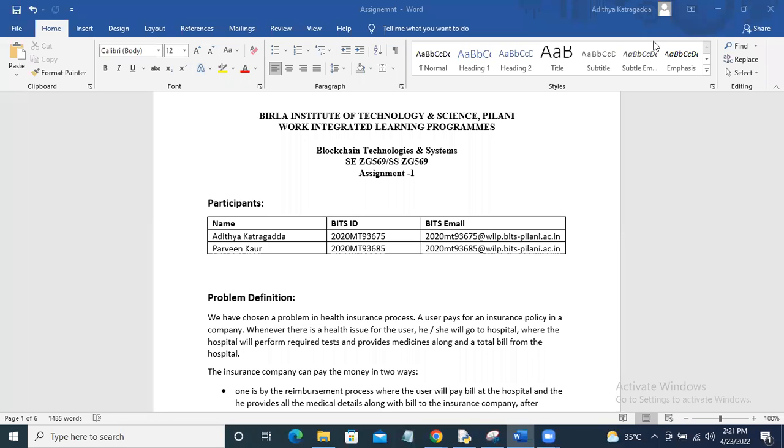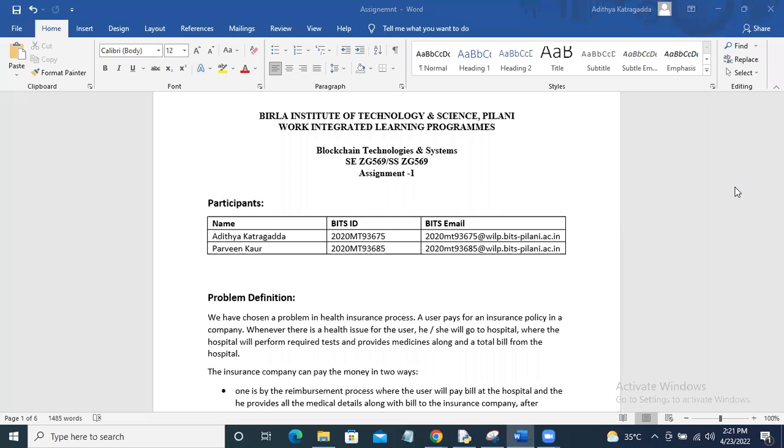Hi, sir. My name is Parveen Kaur, and my friend Aditya and I have worked on this blockchain assignment, and we have mentioned the course ID, our email address and student ID here. The use case we have picked for our assignment is an insurance company.